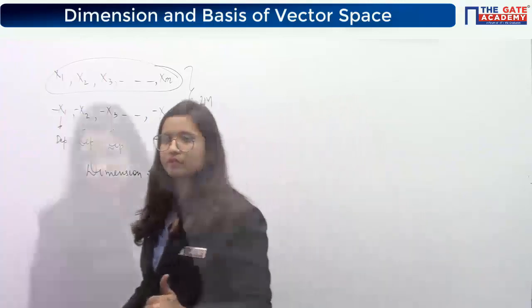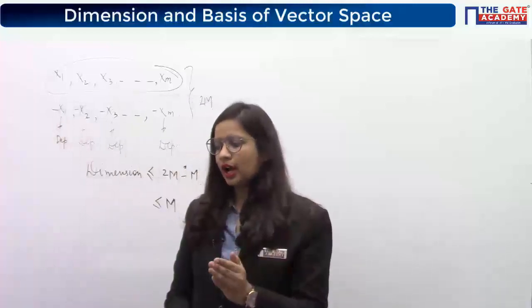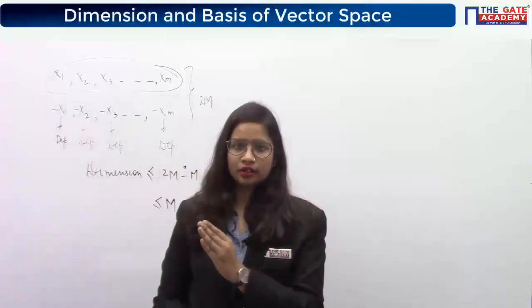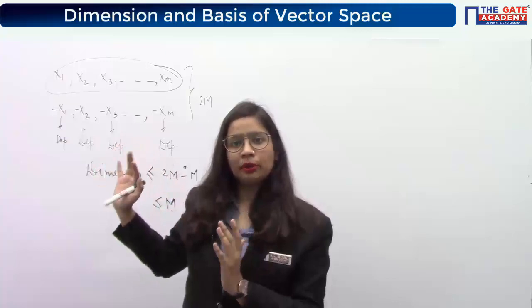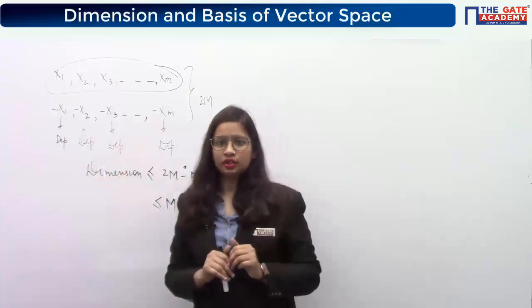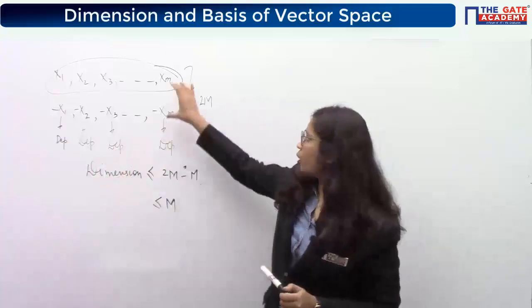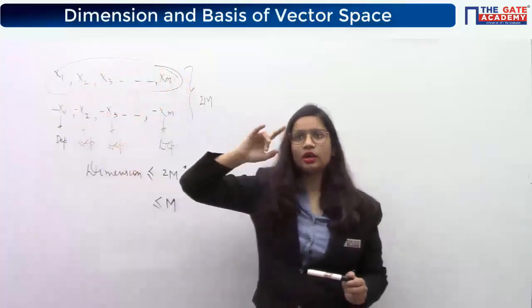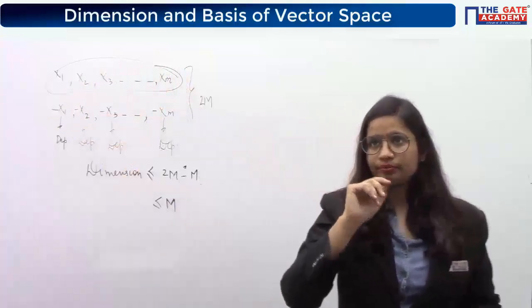And what is the reason? It is given that these are m non-zero orthogonal vectors. These all are simultaneously orthogonal to each other. What is the question? That all these m vectors are simultaneously orthogonal to each other.